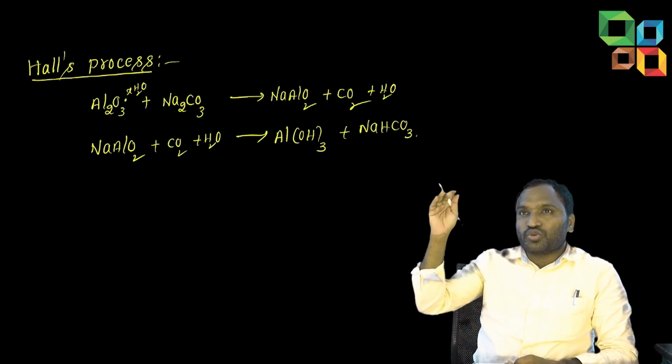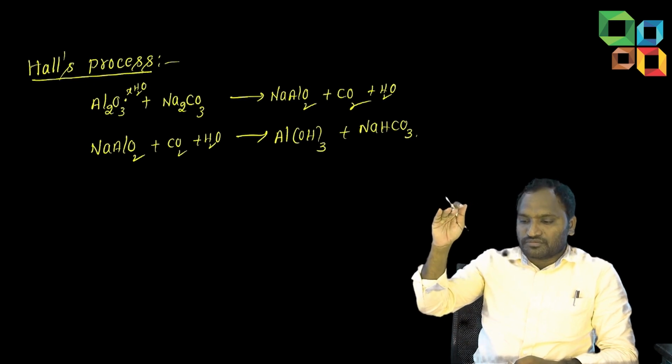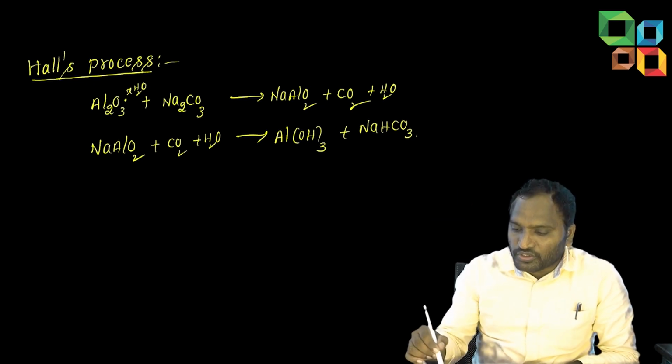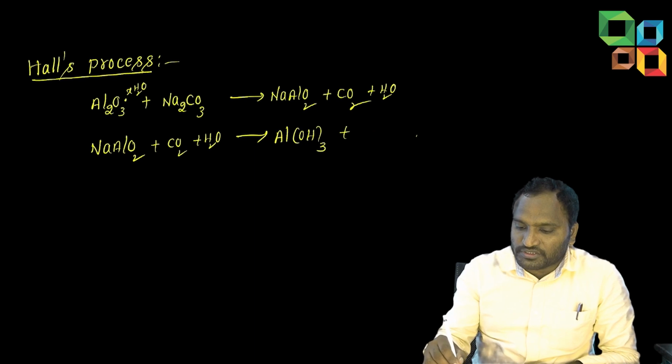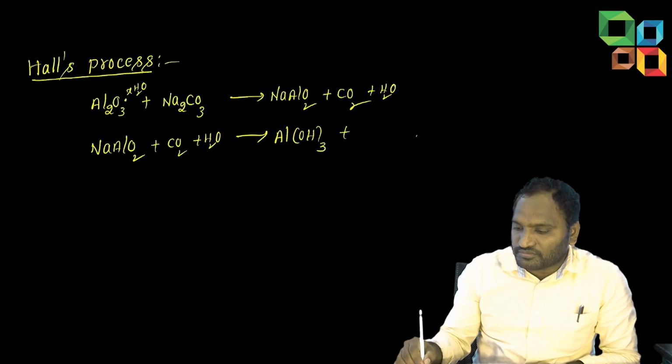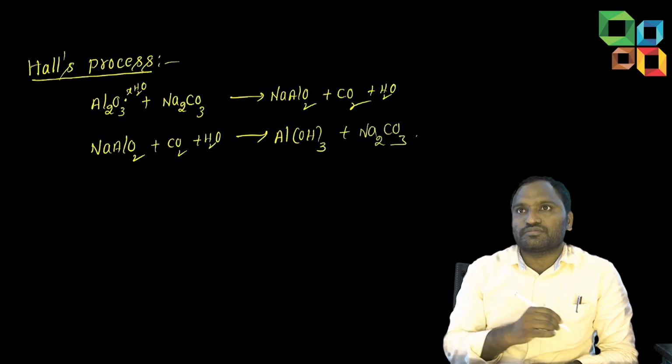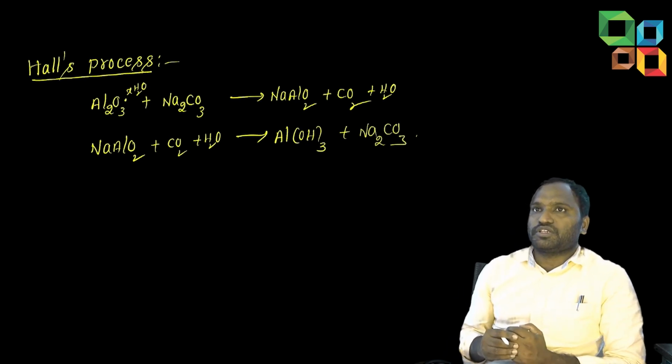Baking soda, sodium bicarbonate. Sodium is removed, and the sodium carbonate only you keep. The way it is joining, in that way only it will come out: Na2CO3. Sodium carbonate.